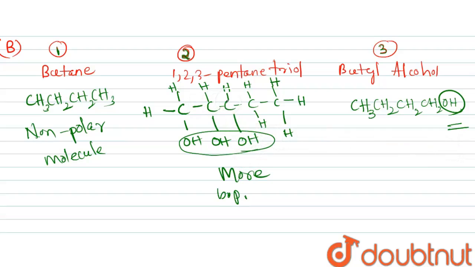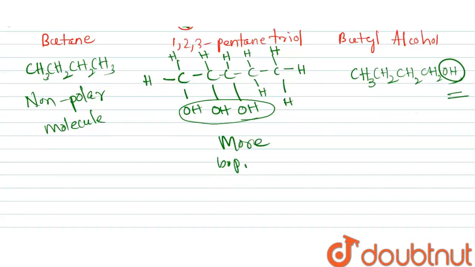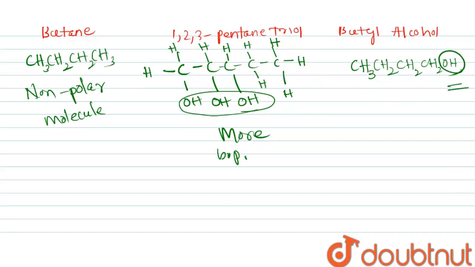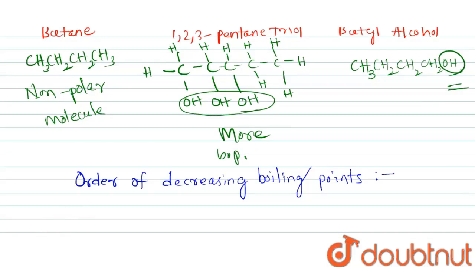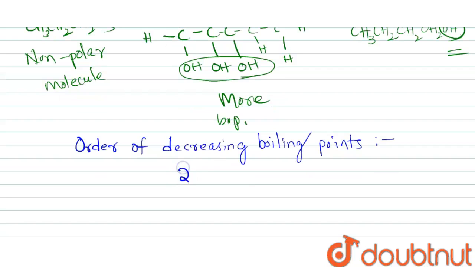So 1,2,3 pentane triol will show a high number of intermolecular hydrogen bonding than butyl alcohol. So what will be the order of decreasing boiling point? Compound 2 is greater than compound 3 is greater than compound 1.